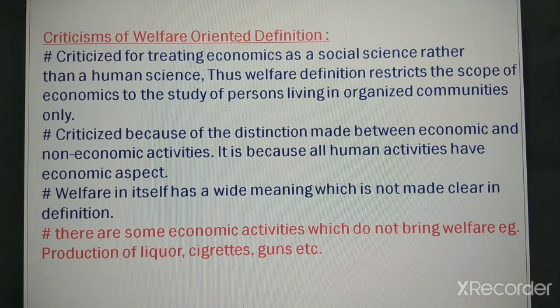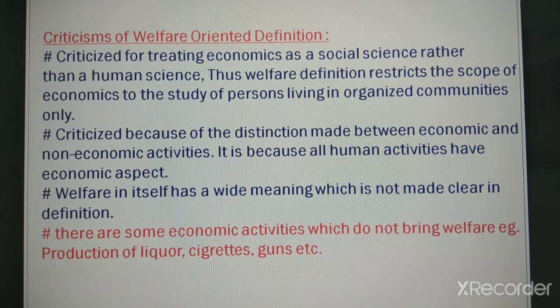Right? Then, it was also criticized because of the distinction made between economic and non-economic activities. It's because all human activities have an economic aspect. Right? Then third, welfare in itself has a wide meaning which is not made clear in the definition because he included only economic activities. Right? Non-economic activities which bring welfare were not part of his definition.